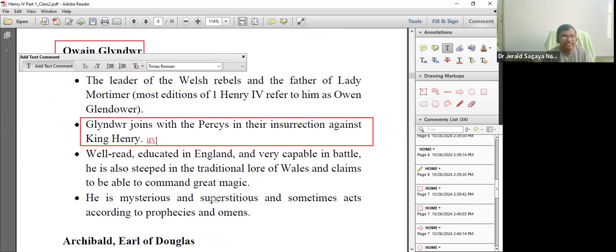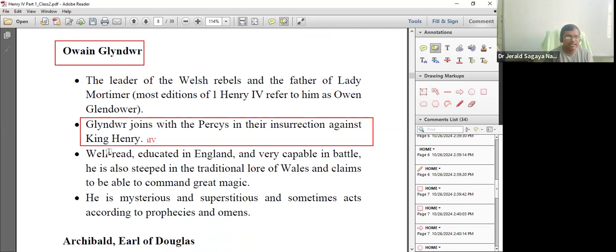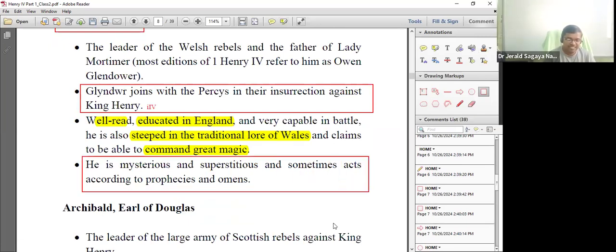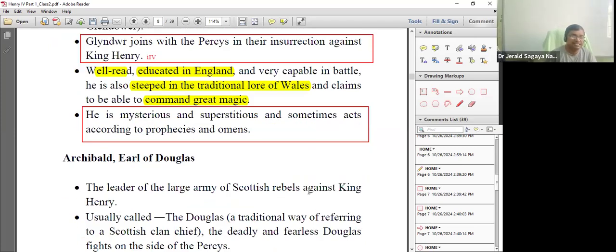And we come to know that this man is well educated. Okay, Owain Glendower, well educated man. He was educated in England, and he is a very good warrior. And he was also very deeply rooted in traditional folklore of Wales. And he was also very good at music and magic. Okay, and we find that Shakespeare presents him as a very mysterious character.